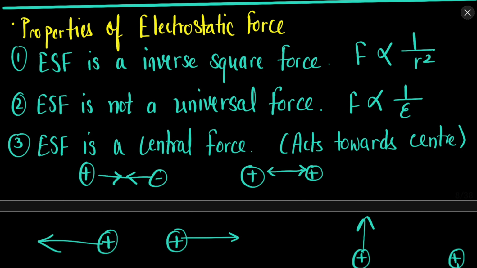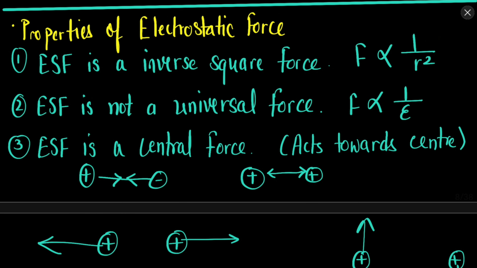Now what are the properties that were observed for the electrostatic force? First, obviously, electrostatic force is an inverse square force, that is, it depends on the inverse of the square of the distance between the objects. If the distance increases 2 times, the force decreases 4 times. If the distance increases 3 times, then the force decreases 9 times.